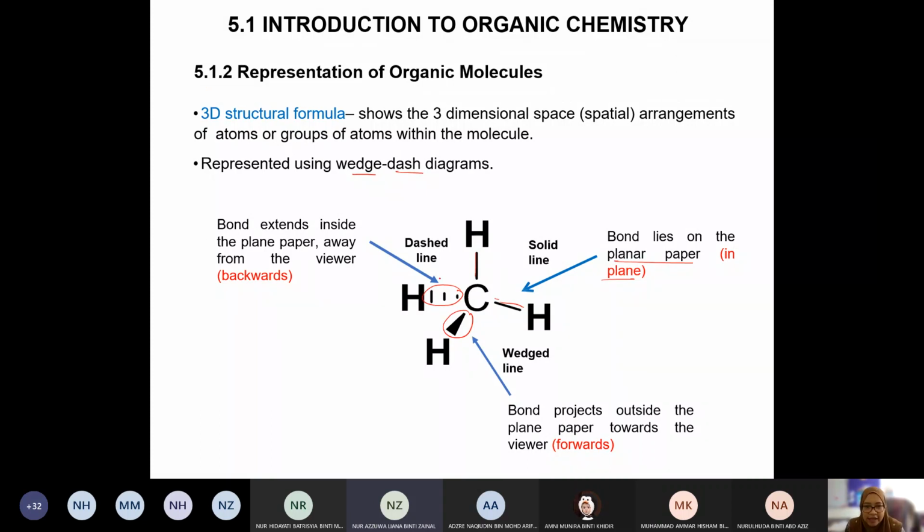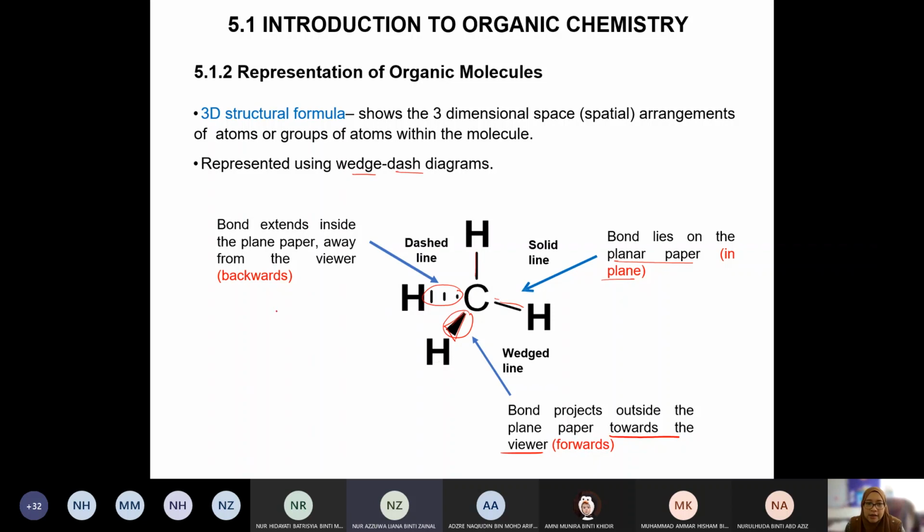Okay, on the other hand, this wedge yang you nampak ni, kenapa dia hitam bold ni, dia daripada depan kepada carbon. You nampak dia dulu. Sebab dia cakap apa ni? Bond projects outside the plane. Dia from outside going inside, towards the viewer. You akan nampak dia dulu. You central kan? And then you nampak ada bond and then you nampak that atom.